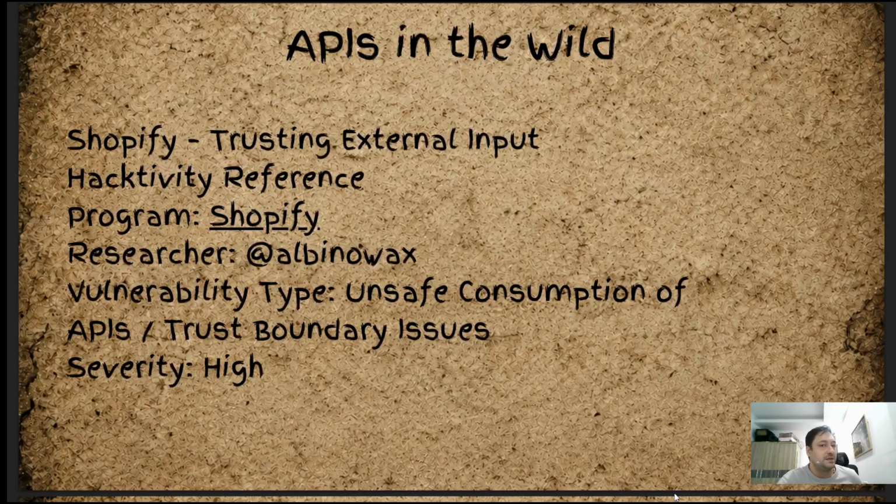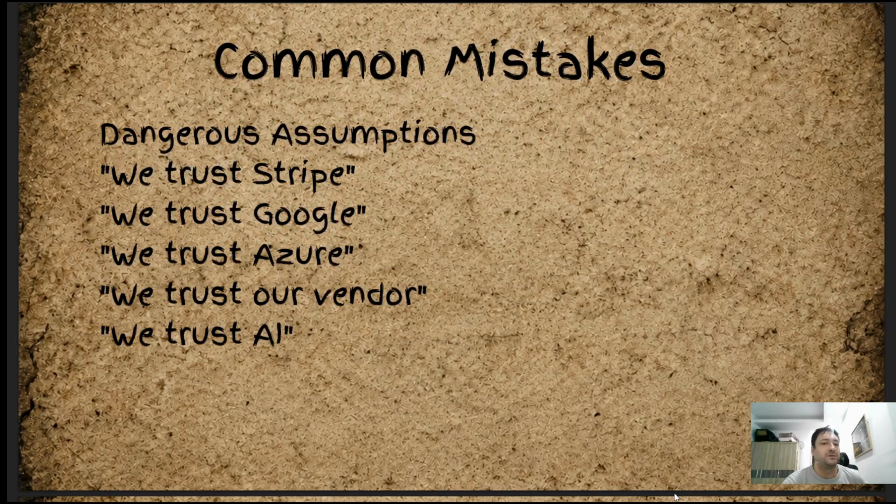So here's a good API in the wild, very brief one, but we had a researcher called Albino Wax, and he had looked at Shopify. Shopify seems to be a very broken system. And what happened was it was trusting external input. So obviously someone was able to create something they shouldn't have, maybe did a cross-site scripting, something, right? So the vulnerability type was obviously unsafe consumption, and it had a trust-bound issue. Meaning it really just didn't validate anything. It just said, oh, you send me some data? Great, come here. And so it was kind of dangerous, right? So the severity was high. Okay, so I'm not going to go too deep in that. It's pretty generic, but it's good to think about.